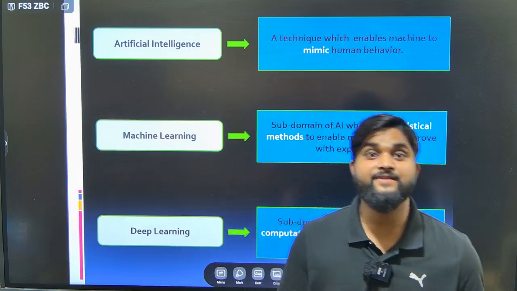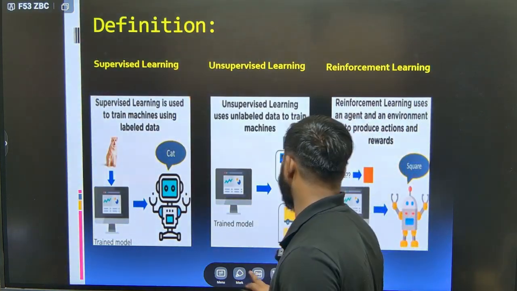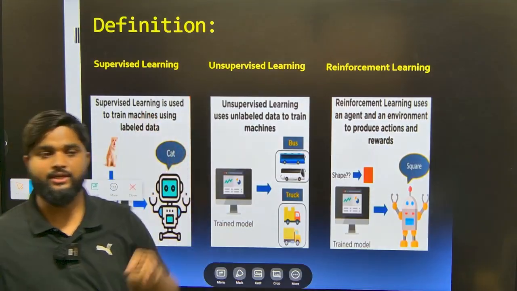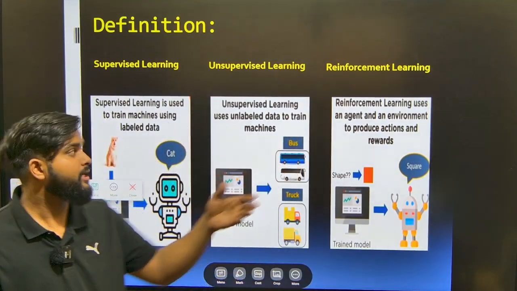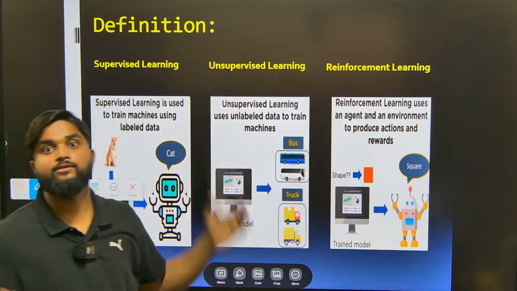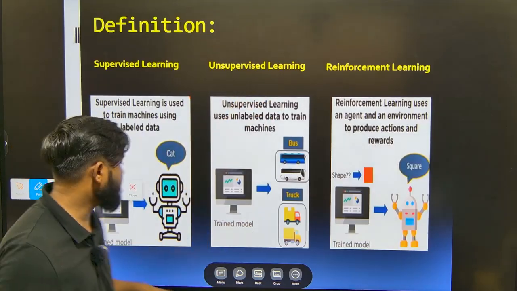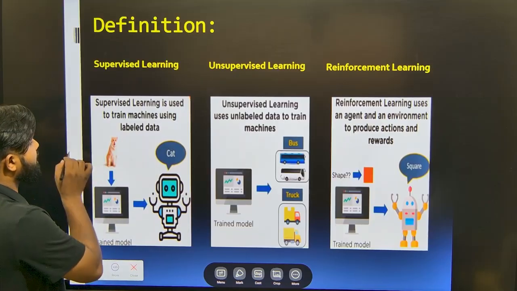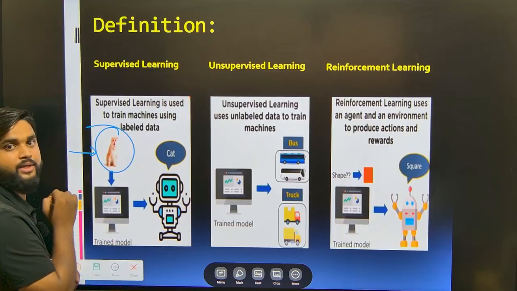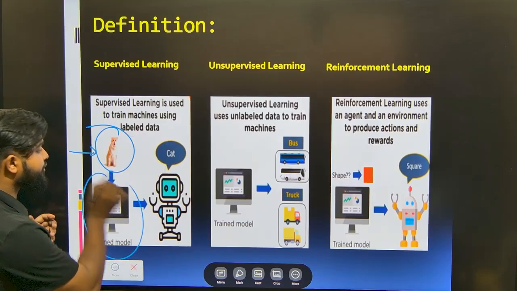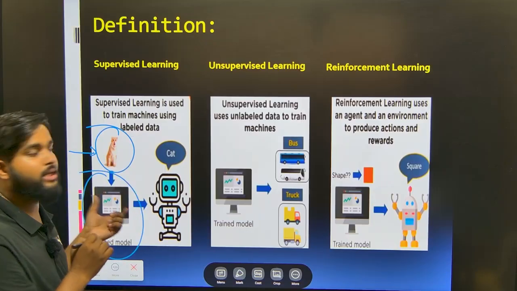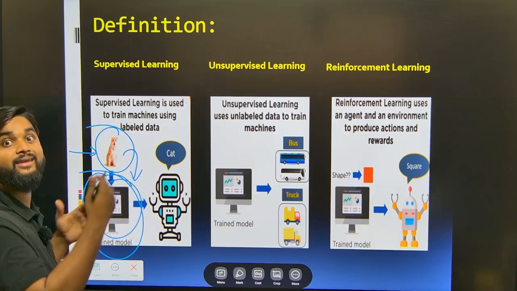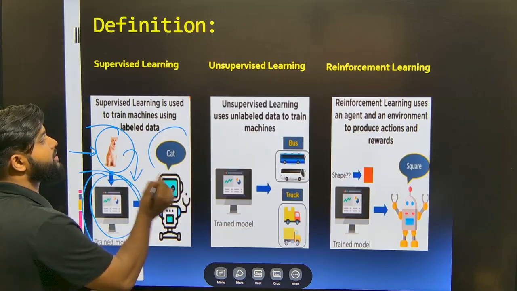So now we'll see the different types of machine learning. There are basically three types: the first is supervised, the second is unsupervised, and the third is reinforcement learning. In a supervised machine learning model, we take data of a cat, select a training model, feed the cat data to this model, and make the model predict this is a cat.